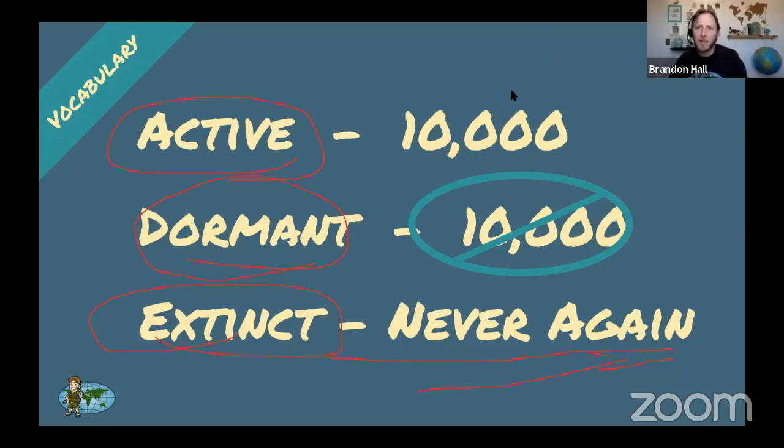The other two are a little bit more difficult to think about for us, and that's because an active volcano is a volcano that has erupted at least once in the past 10,000 years. A dormant volcano is one that has not erupted in the past 10,000 years, but we think it will erupt again someday, or it has the potential to erupt again someday. And I know what you're thinking. Hey, GOB, how can we call a volcano active if it hasn't erupted for 8,000 years? That doesn't sound very active to me.